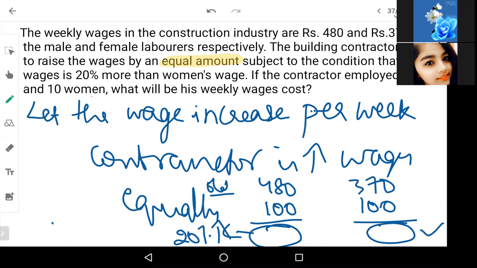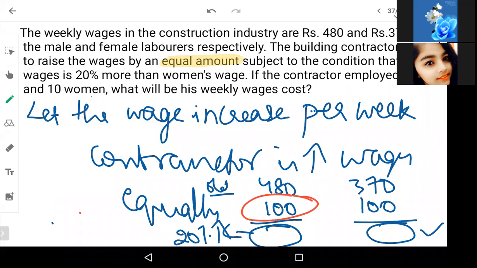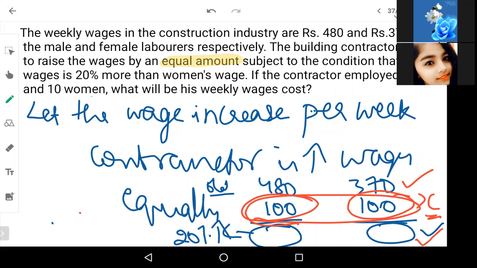Now what we are trying to find out first is this equal amount. So that is why we consider this equal amount as X. Once we find this equal amount, then we can add it to the old wages and find the new wages of each of them.